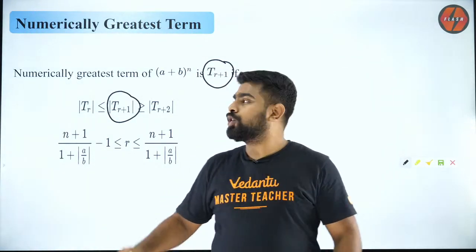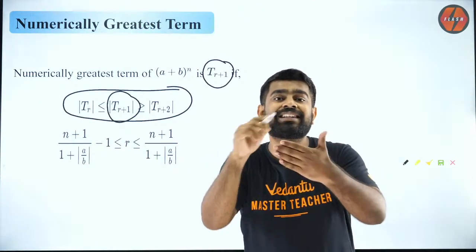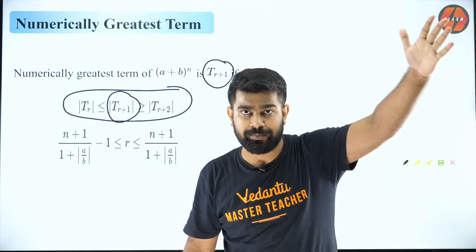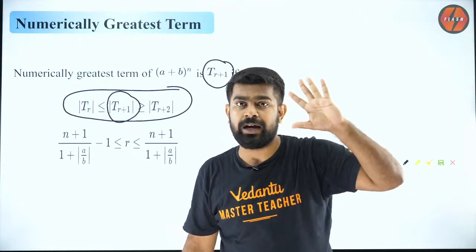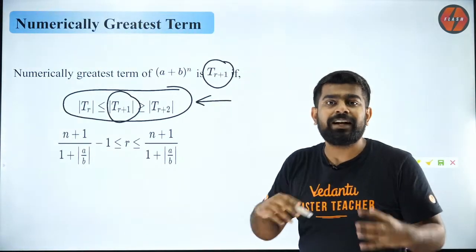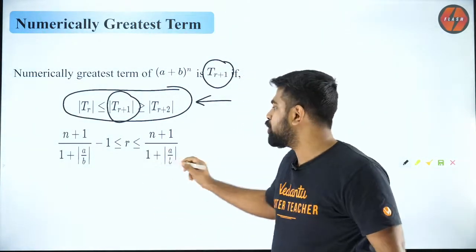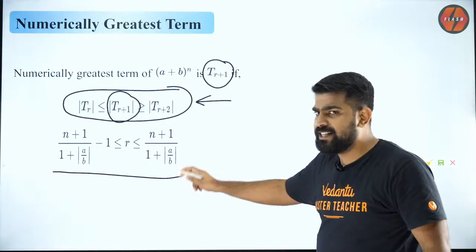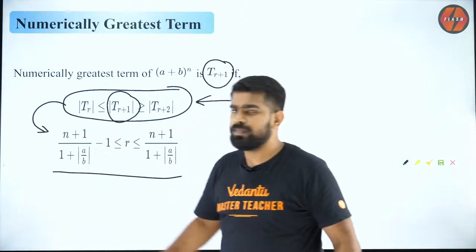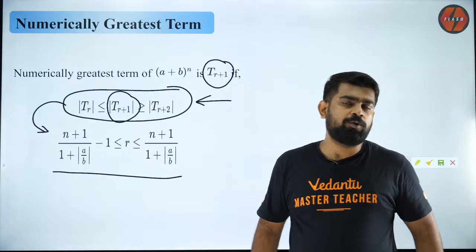This is the way to do it. Got it? So if you solve this inequality, you will get the range of values of r. Now that will give you the greatest term, numerically greatest term. Understood? So this is the lengthier way of doing it. But if you guys want a shortcut, which I am sure many of you like, then the shortcut formula is given over here. Please note it down. This formula comes from simplifying this. Okay? So please note it down and then we will move forward.